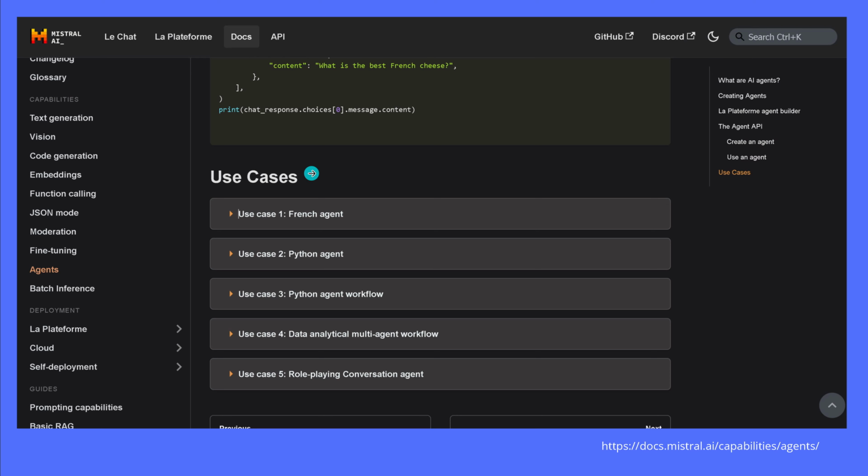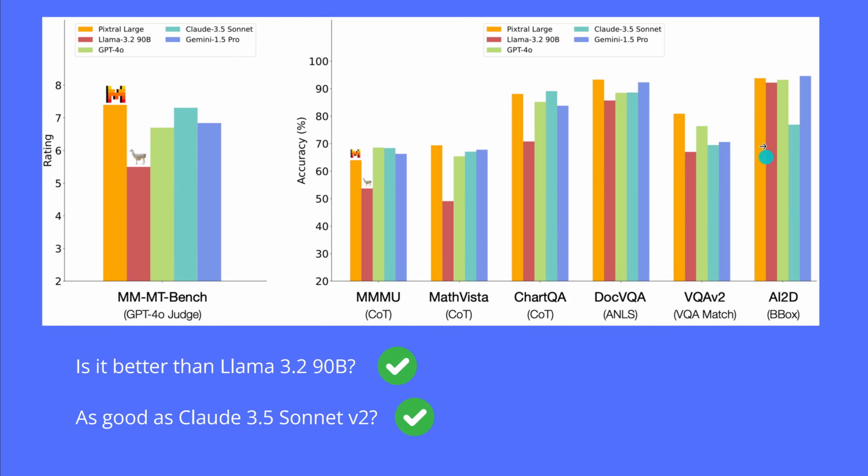And you also have use cases. You have a French agent, and then you have a little bit of a Python agent, and you have a Python agent workflow, and a data analytical multi-agent workflow, and a role-playing conversational agent. You just click on, and everything is available for you. Yes, today we are here promoting the European Union models today.